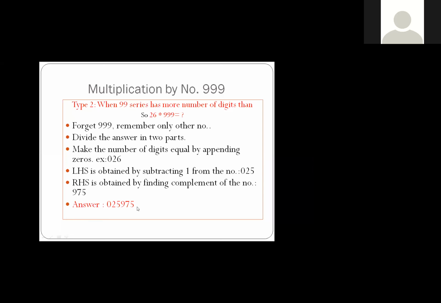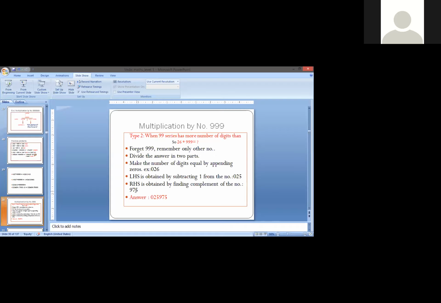Oh my God, auntie has made a mistake. It's okay. Sometimes auntie makes mistakes so that you all will understand carefully, right? 10 minus 6 is 4, right? 10 minus 6 is 4.